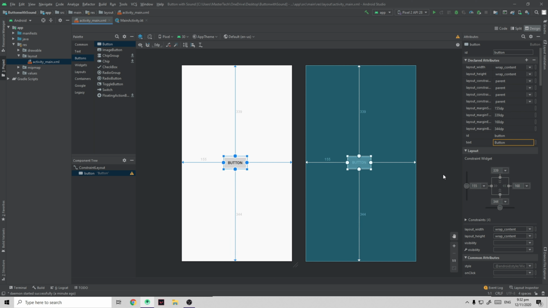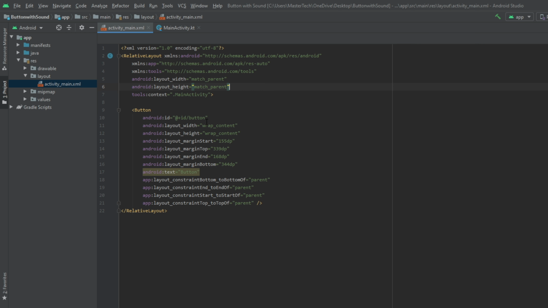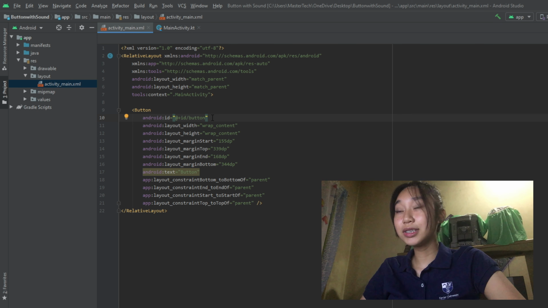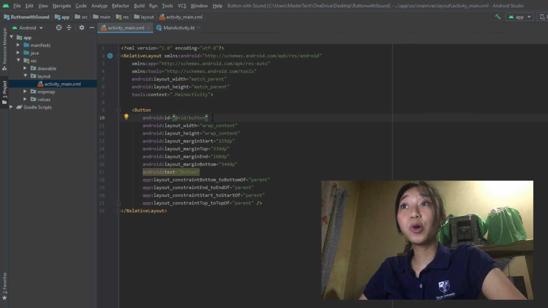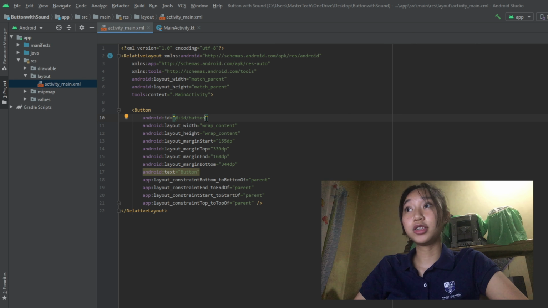Go to the code and you will see the code of the button. As you can see, these are the attributes of the button. Take note that the important attribute is your ID. It gives a unique name to your button.